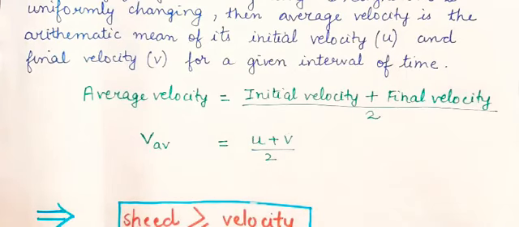So, what can we infer from these two, speed and velocity? That speed is equal to or greater than velocity. Why? Speed is distance upon time and velocity is displacement upon time. Now distance is equal to or greater than displacement. I discussed the reason in the first lecture. Similarly, speed, that is distance upon time, is equal to or greater than velocity. So are you clear about speed, velocity, average speed and average velocity?